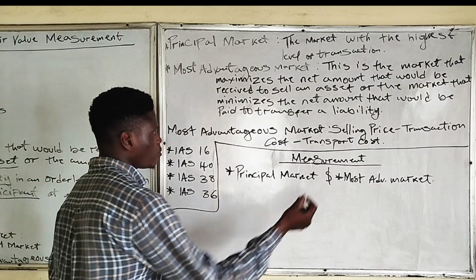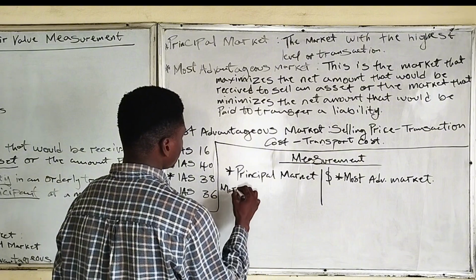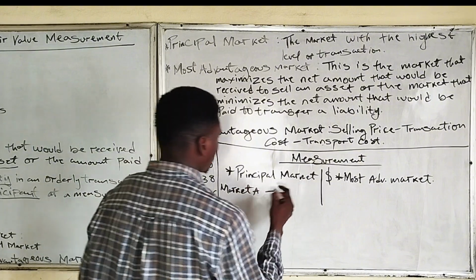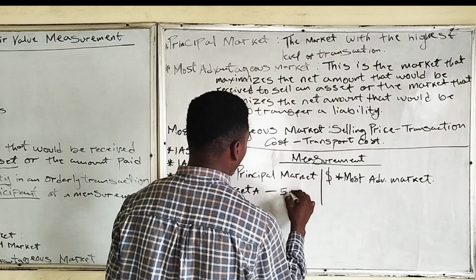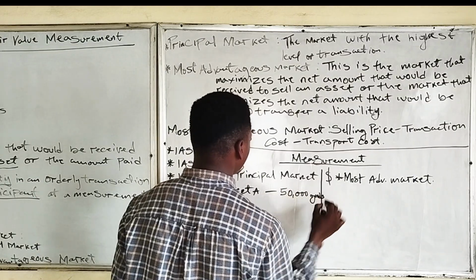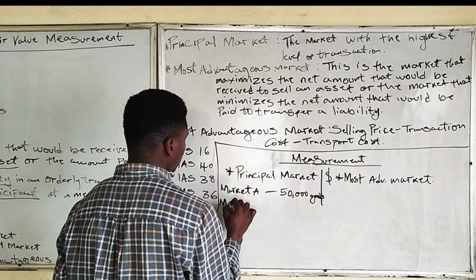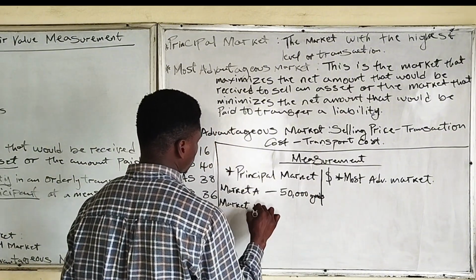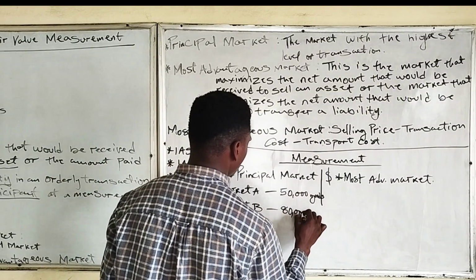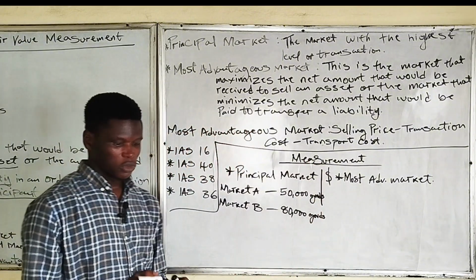For example, for the principal market, we have market A. Market A sells 50,000 goods in a month, while market B sells 80,000 goods in the same month.